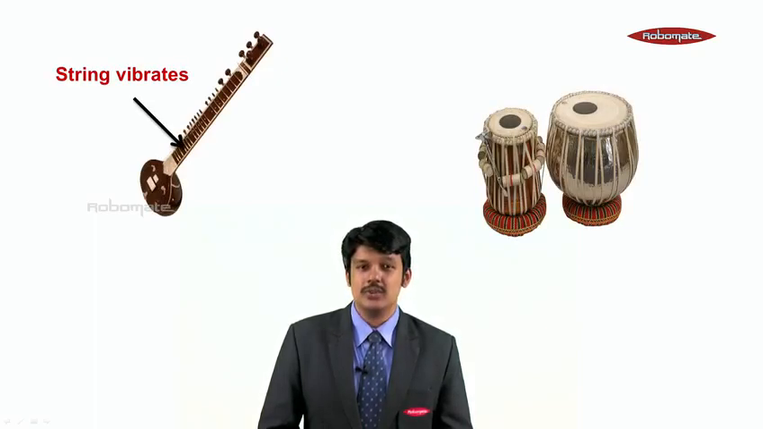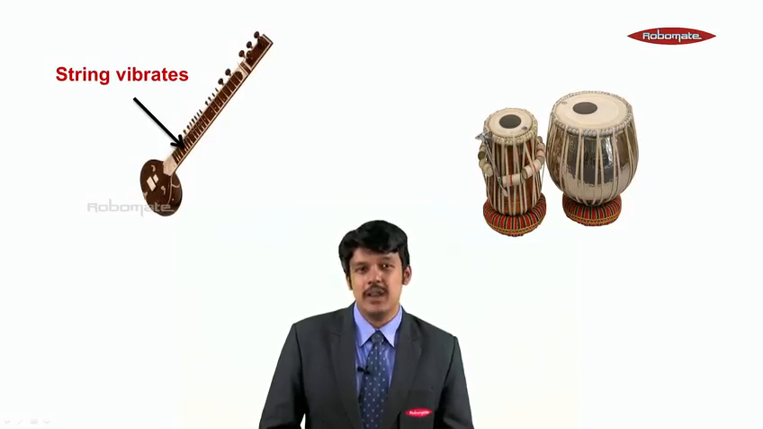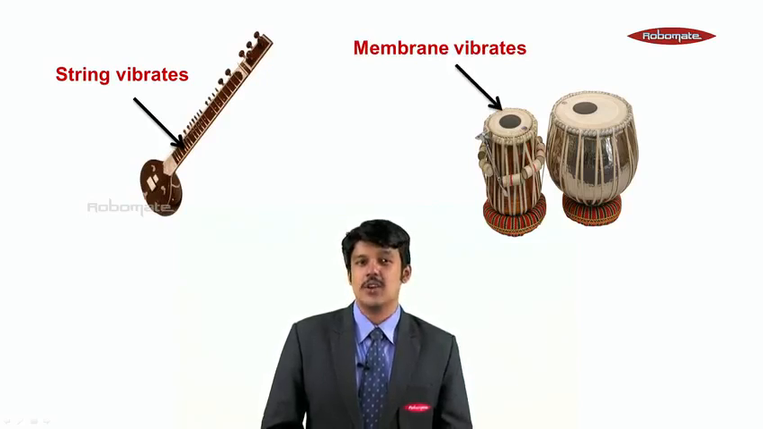So, let us understand by taking some examples. You must have seen a sitar. There are strings on the sitar. When you pluck the string, it starts vibrating, and we say sound is produced. You must have seen a tabla. When you strike the membrane of the tabla, again there is a vibration which reaches your ears, and we say sound is produced.